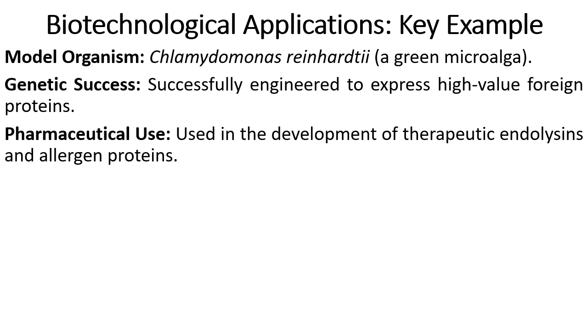Some other examples include algae used as a model organism, that is Chlamydomonas reinhardtii, which is a green microalga. Genetically, it is easier to express high value foreign proteins, and this is a successful experiment in biotechnology. Then some of the other pharmaceutical uses include the development of therapeutic proteins and allergen proteins, which are used to treat some allergic patients.